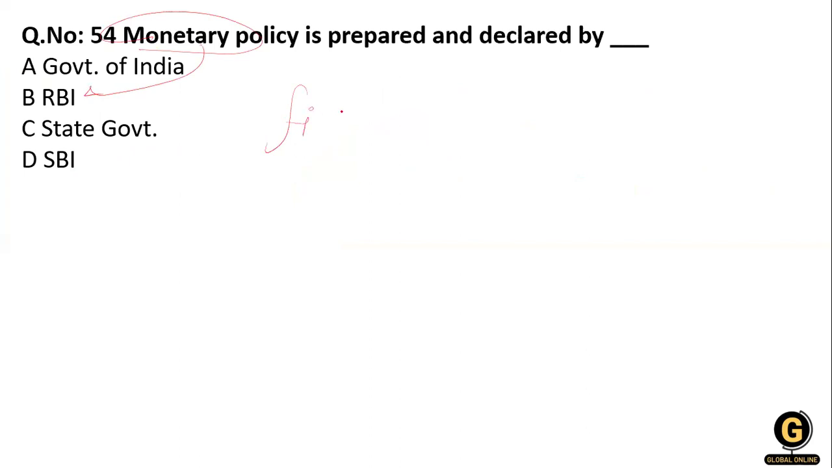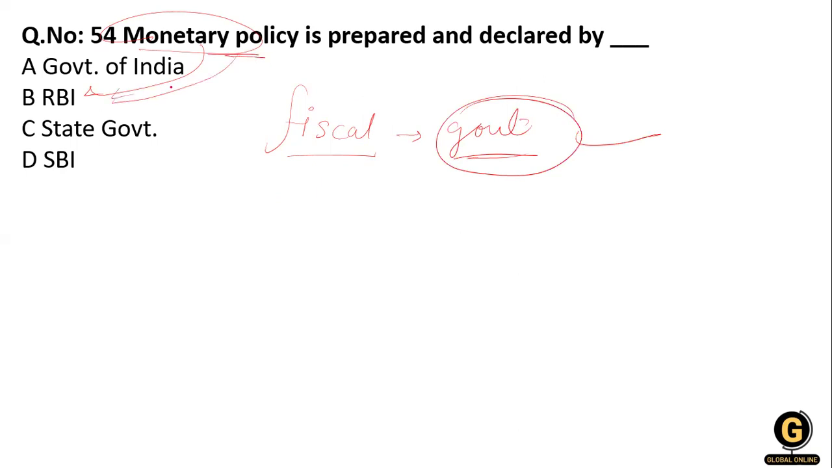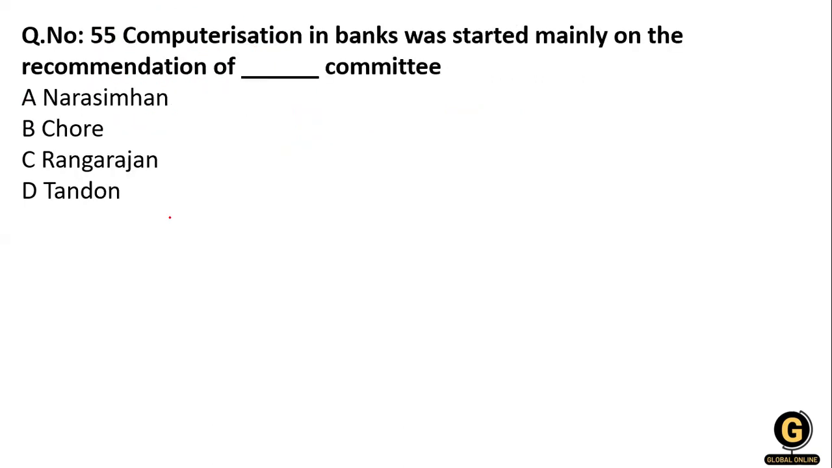Fiscal policy, there are two policies in the economy: monetary policy and fiscal policy. Fiscal policy is related to the government, handled and controlled by the government. But monetary policy is controlled by the RBI. So option B is right over here. Option B is correct. Clear? Now, 55th, that is the computerization in banking.